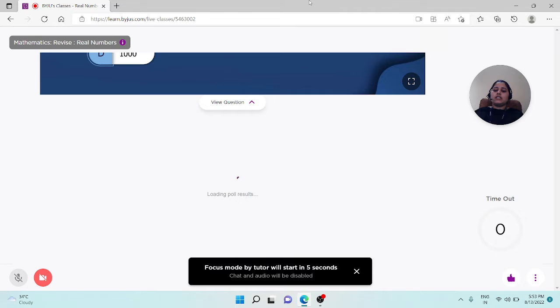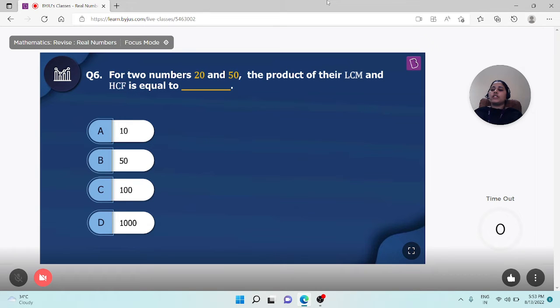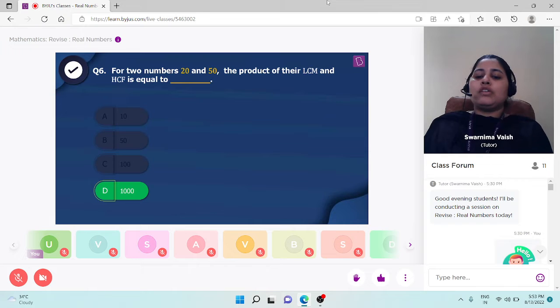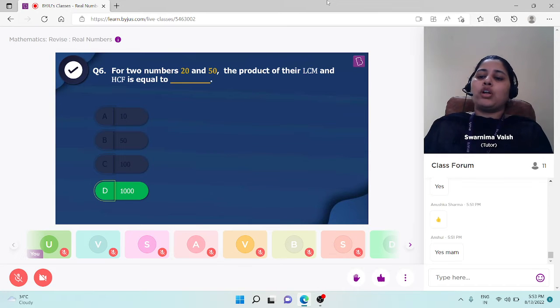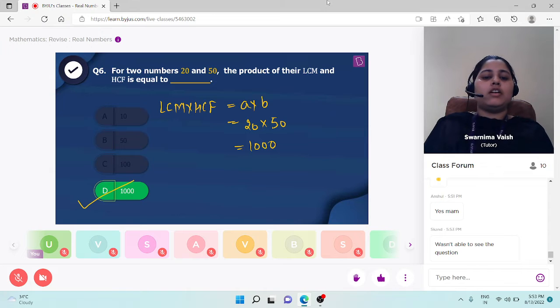Friends, the correct answer is here. Well done, Anshul, Sarenya, Devraj, Vasundhara, and Anushka. Friends, absolutely correct answer. Well done. It will be option D, 1000. So we have just discussed that the product of LCM and HCF of two given numbers is always equal to the product of those numbers. Here numbers are given as 20 and 50, means it is equal to 1000. Option D will be the correct answer here.